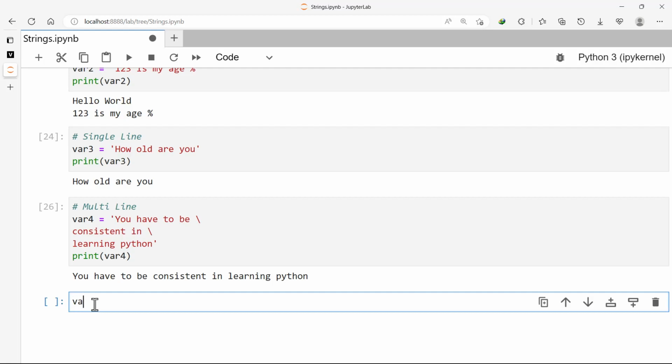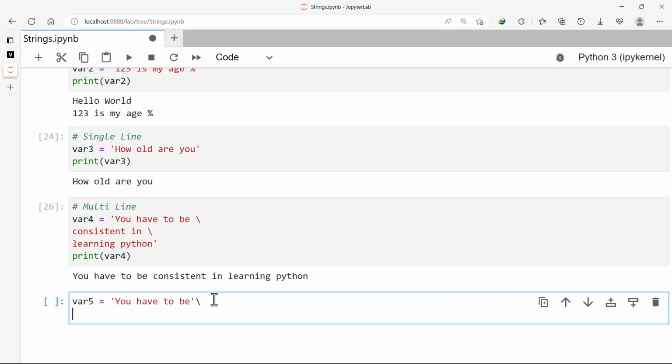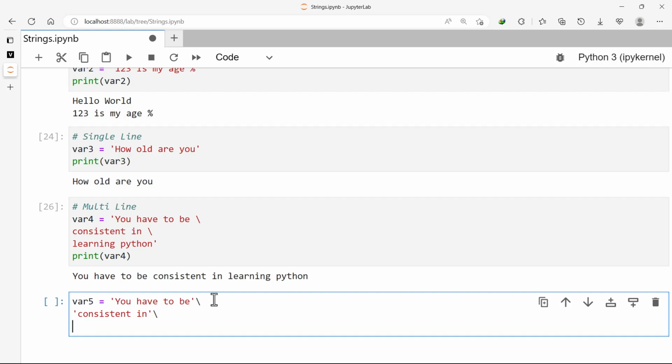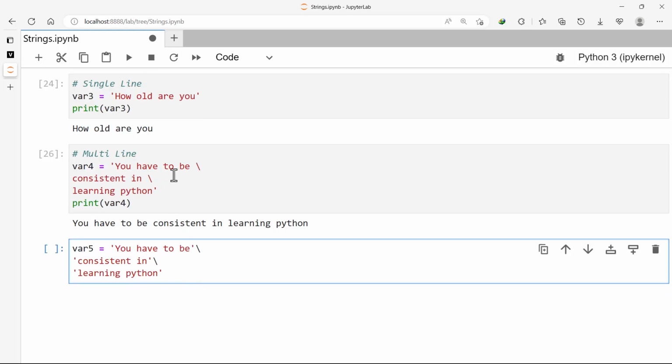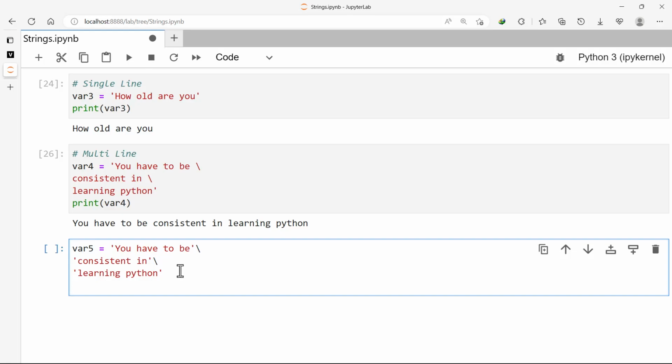So let's see how we can do that in another way. You can say var5. Then here you have to be. Then we bring the backslash and then we continue with another quote. And then we bring another backslash here. Then we say learning Python. So this is another way that we can declare what we just did, that is var4. And if we print this, we print var5.